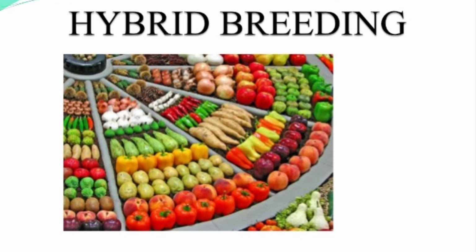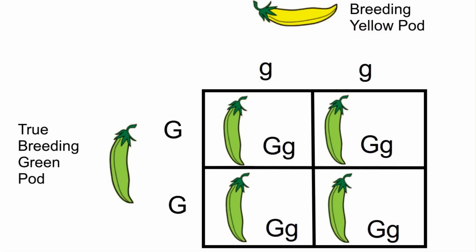Interspecific is the cross made between plants belonging to different species of the same genus. And the third one is intergeneric. Intergeneric means the cross made between plants belonging to different genera, and it is known as intergeneric hybridization.